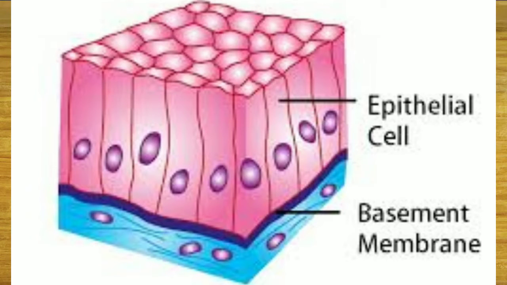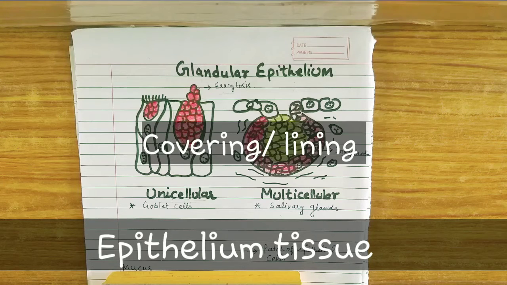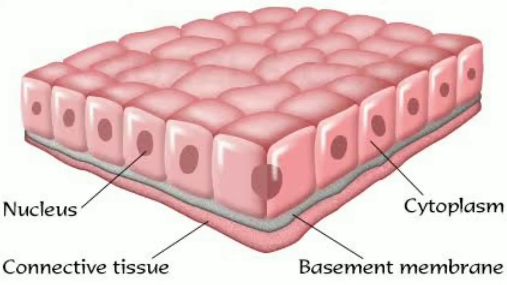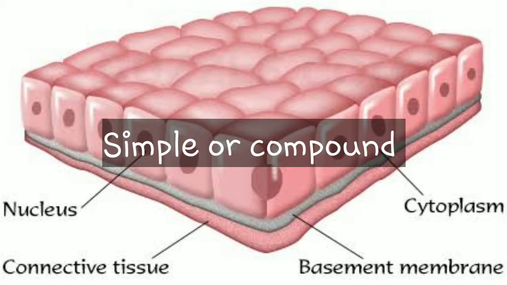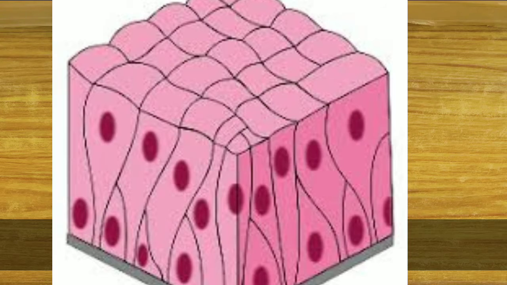Dear students, we are studying epithelial tissue. You all know that epithelial tissue is known as the covering or the lining tissue. In last lecture we have studied that epithelia can be of two types, simple and compound. Simple epithelium has a single layer of cells while the compound epithelium has multiple layers of cells.